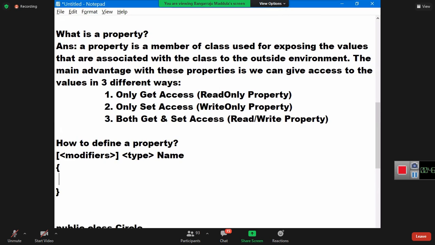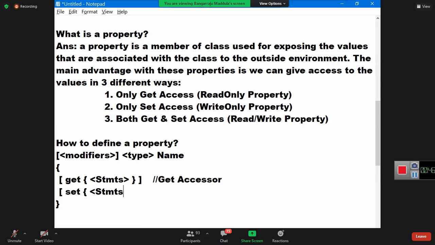In this property, you'll have two blocks of code. The first one is called the get accessor. The second one is called the set accessor.